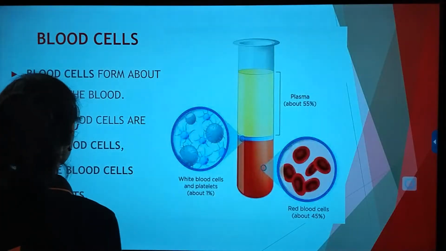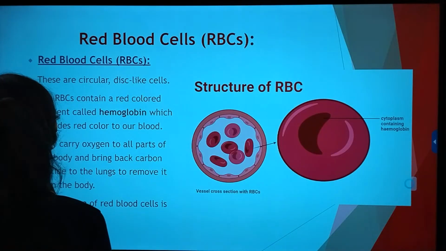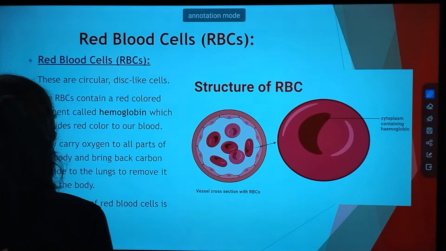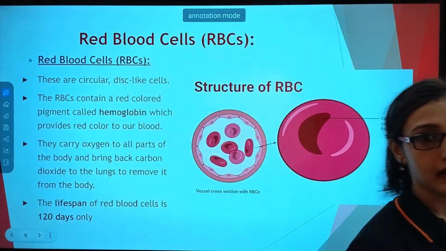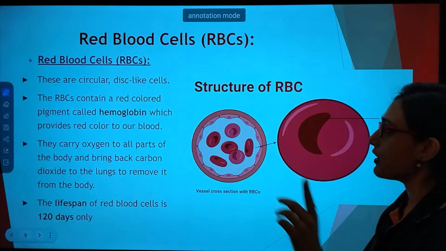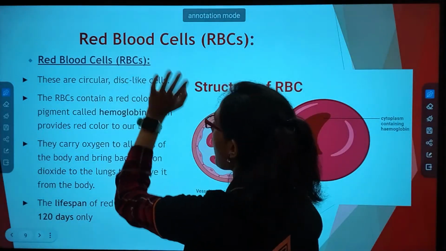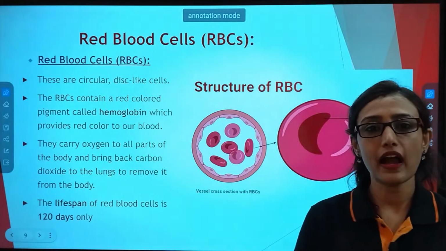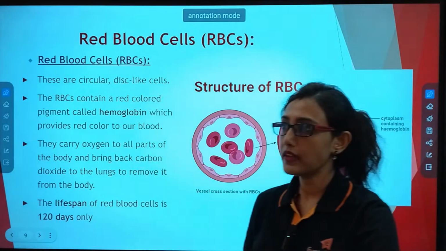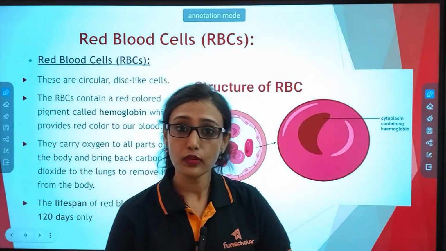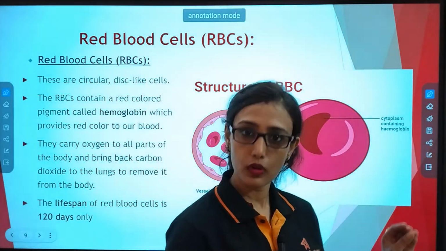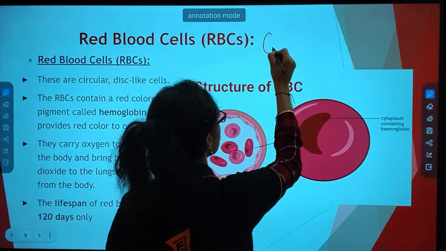So next. Now what is RBC? See, the color of the blood is red due to the presence of RBCs. Why are RBCs red? In the case of photosynthesis, the green color is due to the pigment chlorophyll, right?